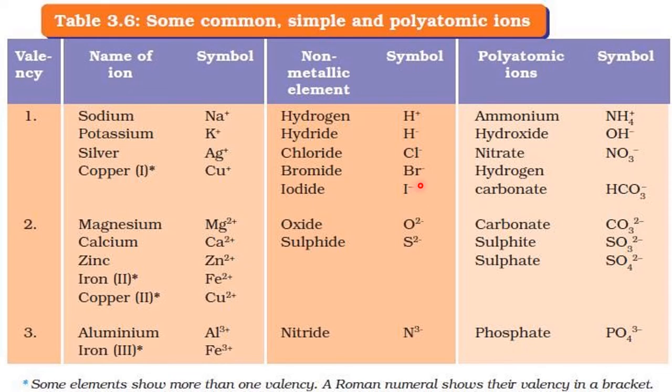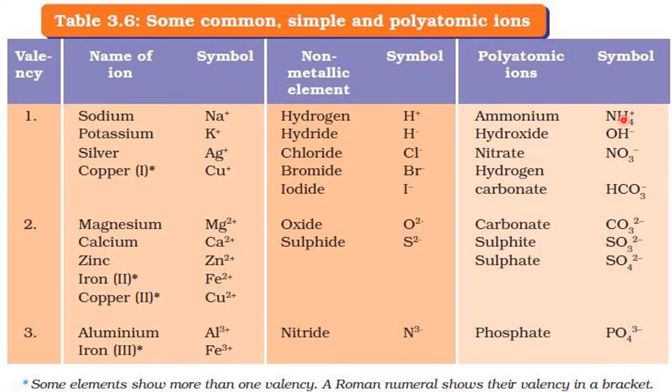Now we'll come to this column. These are called polyatomic ions. Here also we don't worry about the charge, only about the number. In this ion, how many atoms are there? 1 nitrogen and 4 hydrogen, totally 5. So more than 1 or more than 2, generally it is taken as poly. Poly means many, like polygon in mathematics. Like that, polyatomic ion. What is a polyatomic ion? Any ion which contains more than 2.